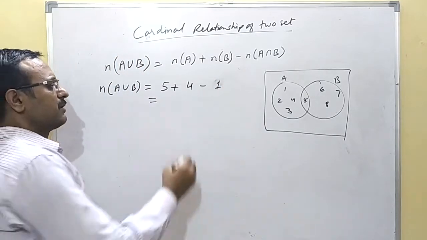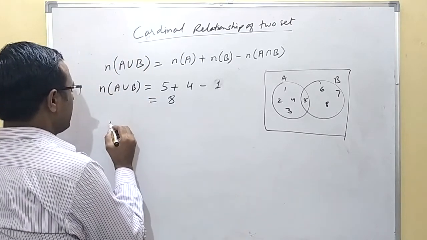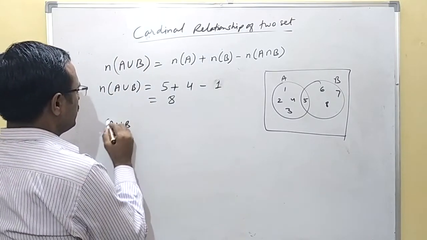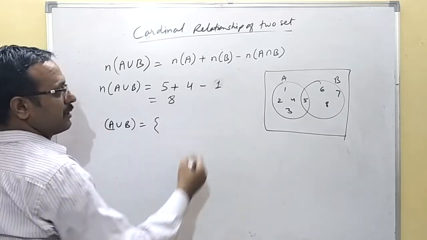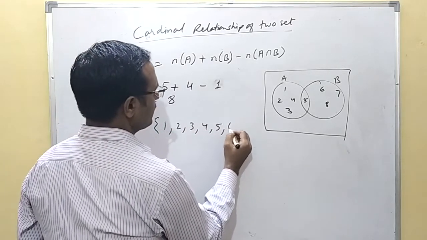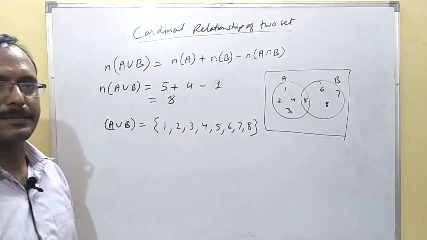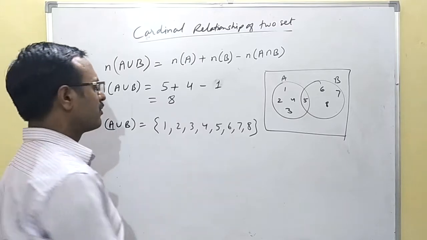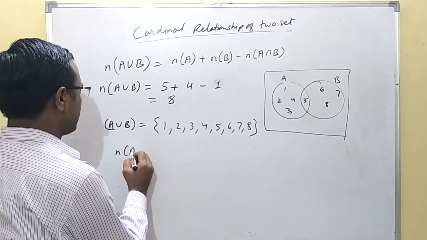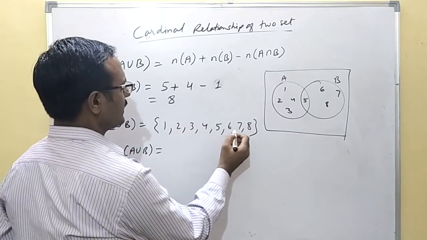This is 9 minus 1, that is 8 elements. So if you find A union B, you will get the elements 1 2 3 4 5 6 7 and 8. Because we cannot repeat 5 two times, you have to take it one time. Now you can count the number of elements in A union B and check whether it is correct or not: 1 2 3 4 5 6 7 8.